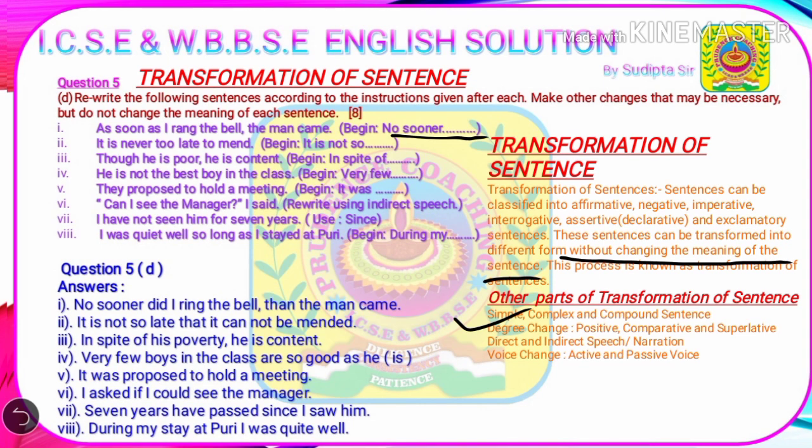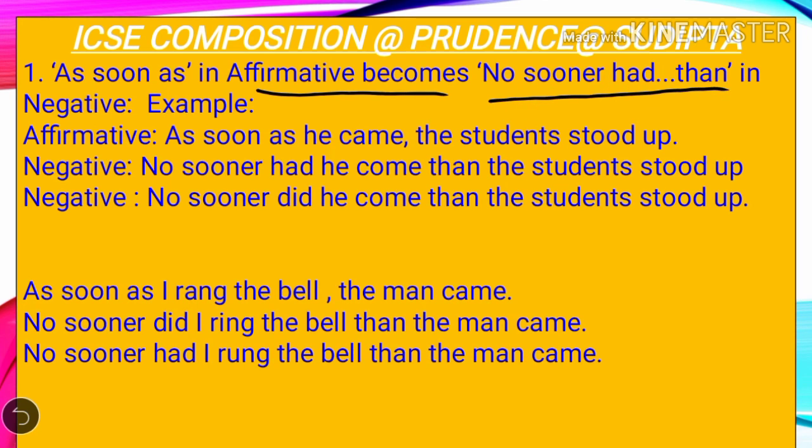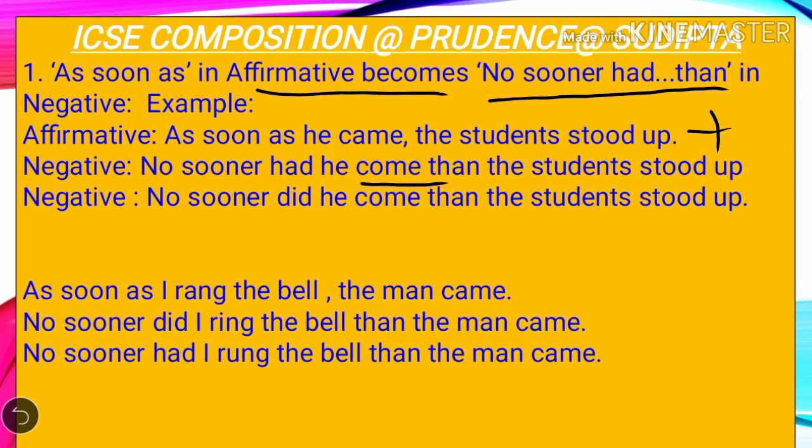Now we'll understand it with this explanation. As soon as is basically used in affirmative or positive sentences, which becomes no sooner had in the negative one. Let's understand this with this example. The positive sentence was as soon as he came, the student stood up. This one is a positive sentence and it becomes negative. The answer is no sooner had he come than the student stood up. We can also use no sooner did. So the answer using no sooner did is no sooner did he come than the student stood up.